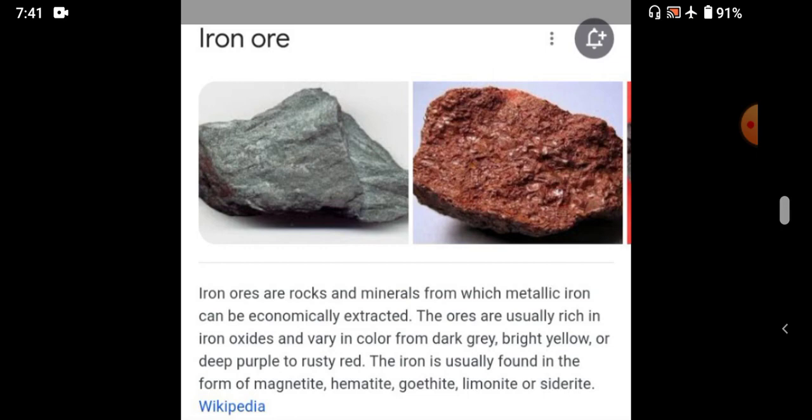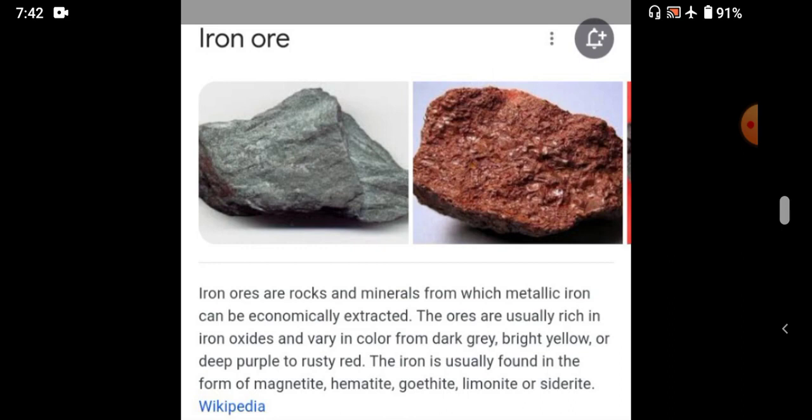Magnetite contains 25 to 62 percent of pure iron. In India, mostly we can find this magnetite in Tamil Nadu and Karnataka. In which color is this magnetite? Dark brown and blackish color. So it is otherwise called black ore.